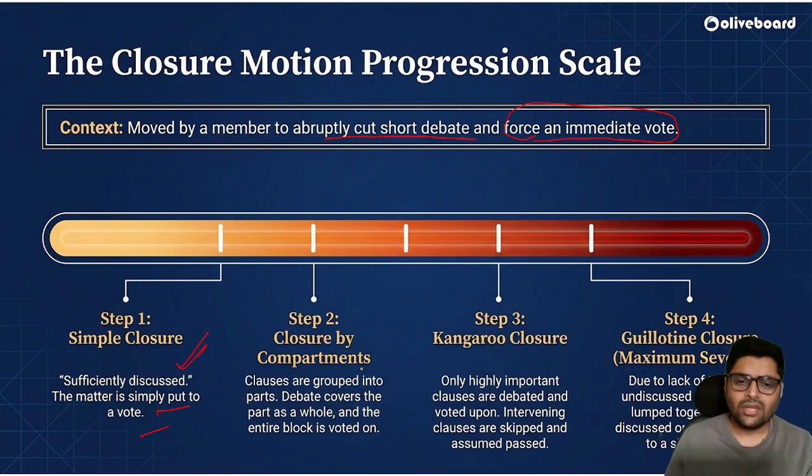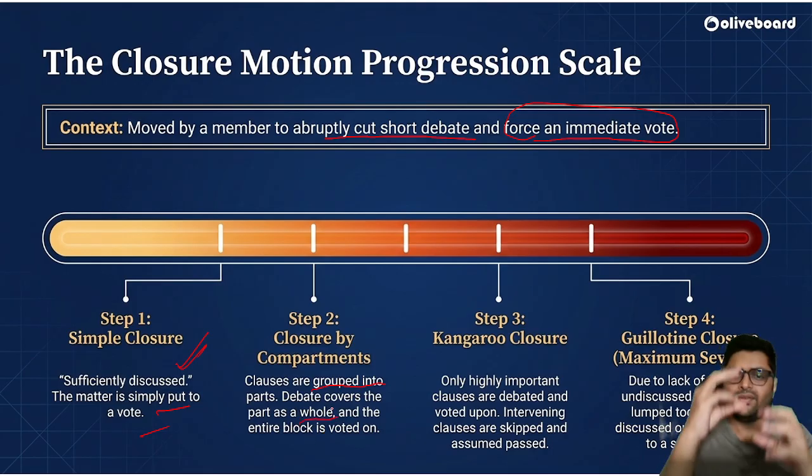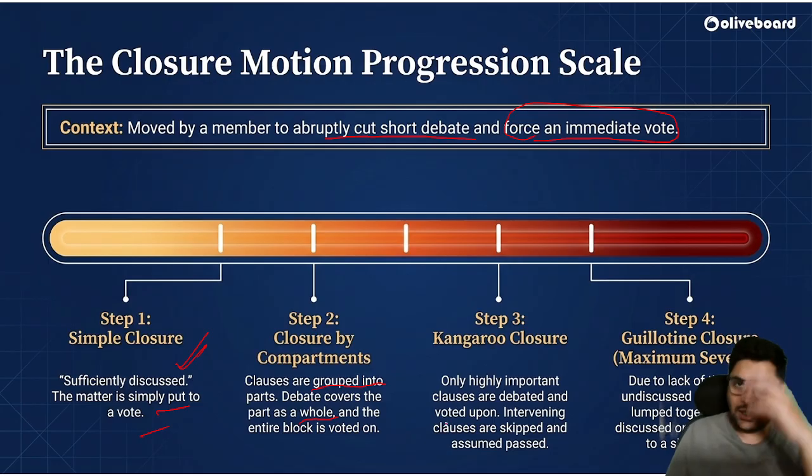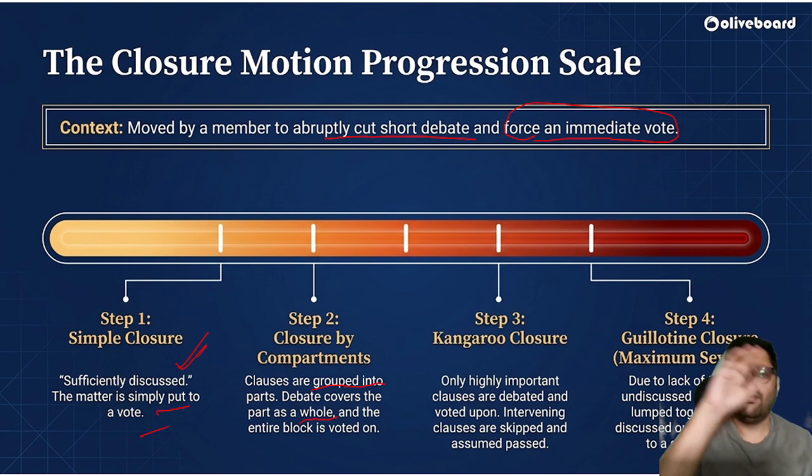Closure by compartments means clauses will be grouped into parts and debate covers each part as a whole. So they will be grouped into parts, and they will be discussed on these parts, and the entire block will then be voted. Okay, there will be clauses, they will be grouped into parts, then these parts will be debated and the entire block will be voted upon.